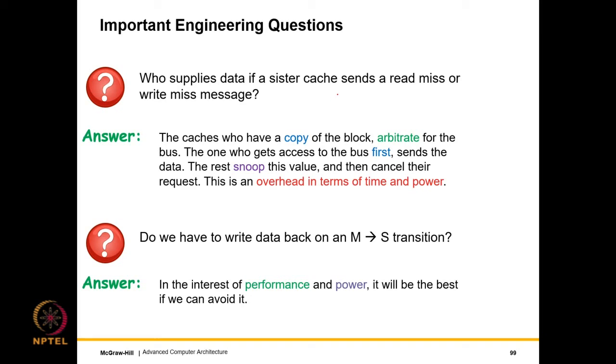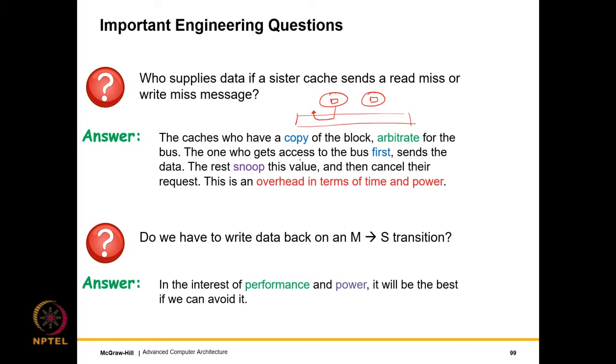Up till now, we have been saying that if multiple sister caches have a copy of the block, and one of them requests, whoever gets access to the bus first will send it. So this does have issues, right? This does have overheads. You need additional circuitry. The caches that have a copy of the block arbitrate for the bus. They send a request to the bus master, they arbitrate for it.